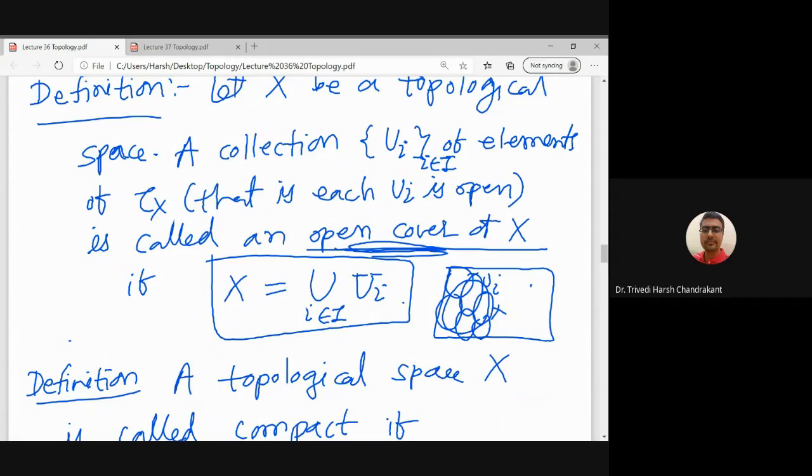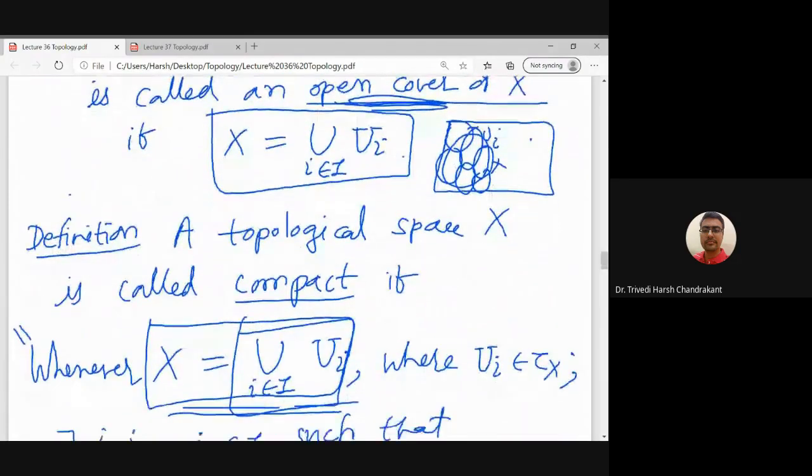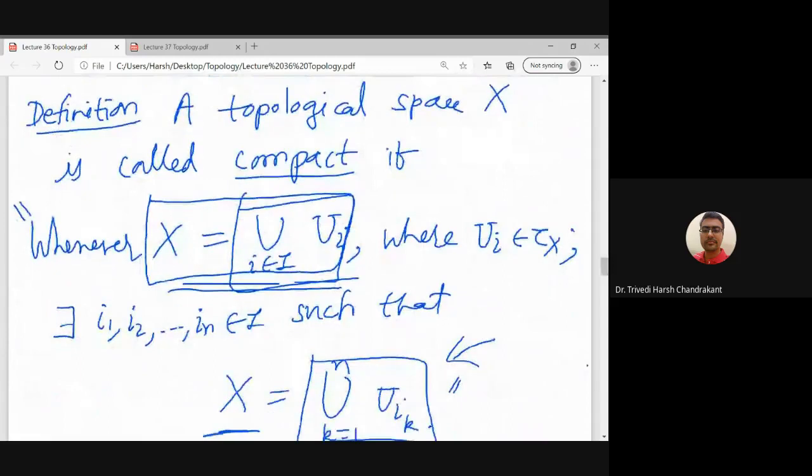And if every such open cover contains a finite subcollection, which anyway will be open subsets because it is a subcollection of this collection, and if the union of those finitely many open sets is X, then that subcollection is known as a finite subcover. So that is basically the definition.